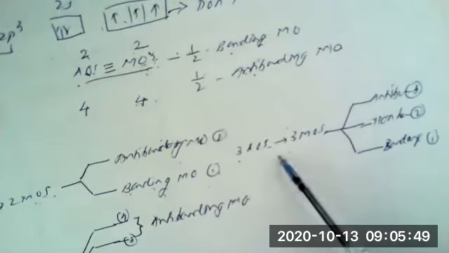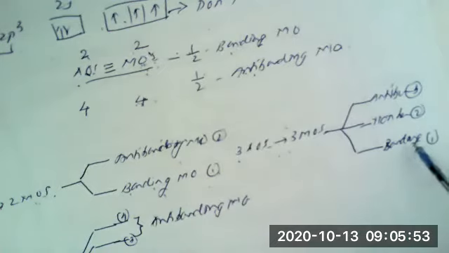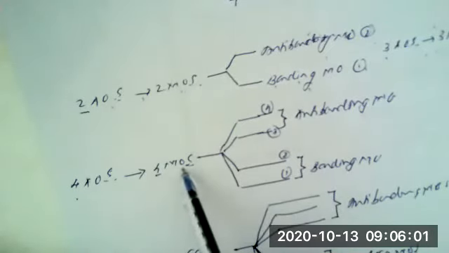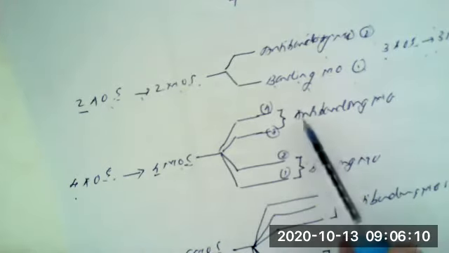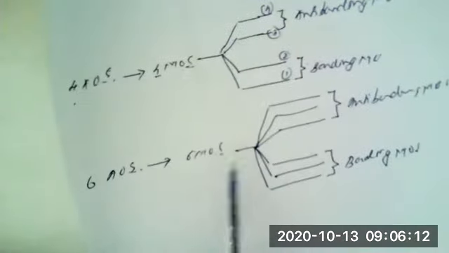So two newly formed molecular orbitals are there. Now if three atomic orbitals are there, three new molecular orbitals will be formed, amongst which one will be bonding, another is non-bonding, and third is anti-bonding. If four atomic orbitals are there, four newly formed molecular orbitals are there, amongst which half will be bonding and half will be anti-bonding. That means two will be bonding and two are anti-bonding.